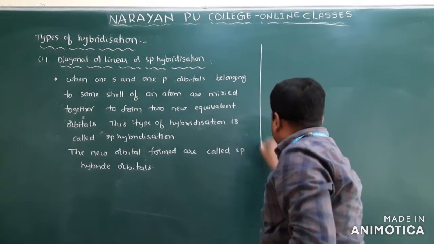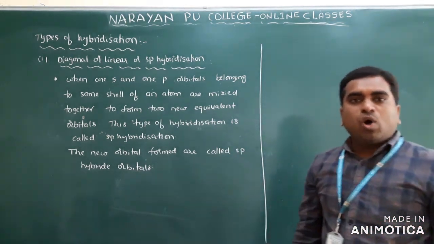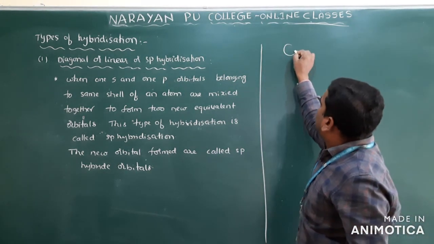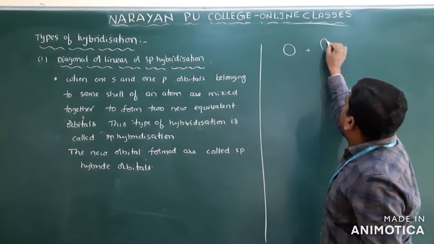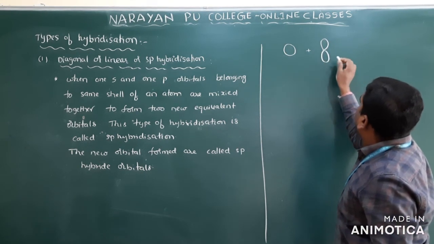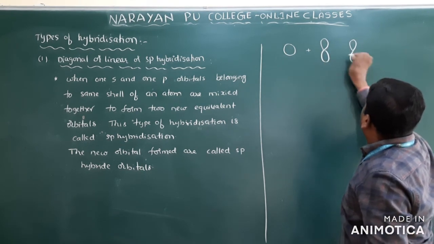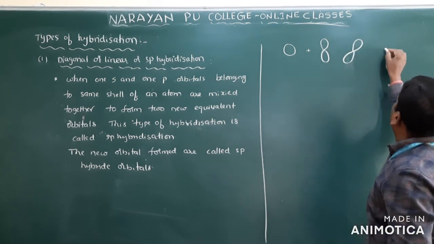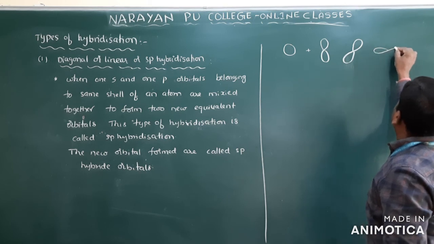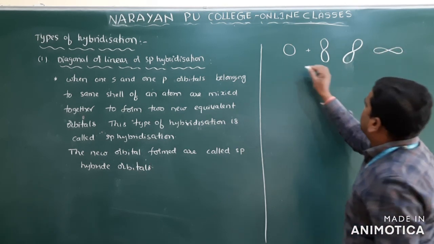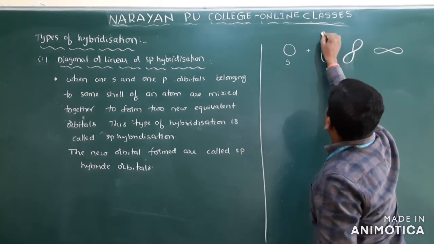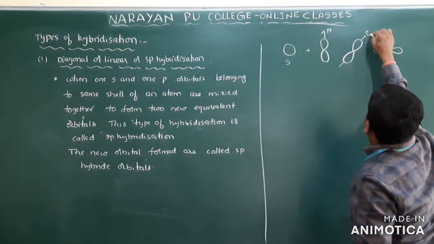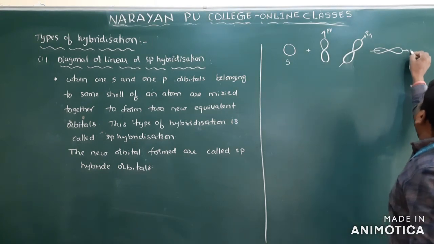How is it sp hybridization? You already know that we have one s orbital, and there are p orbitals: this is the s orbital, this is the px orbital, this is the py orbital, and this is the pz orbital.